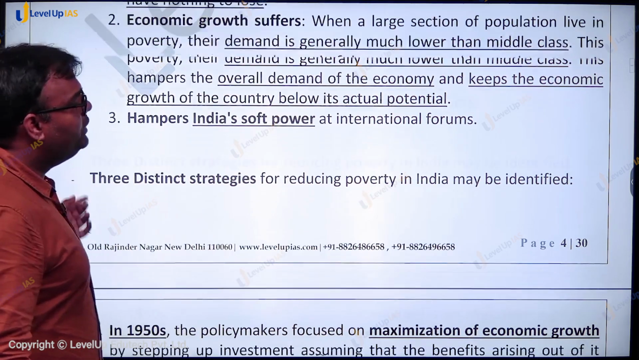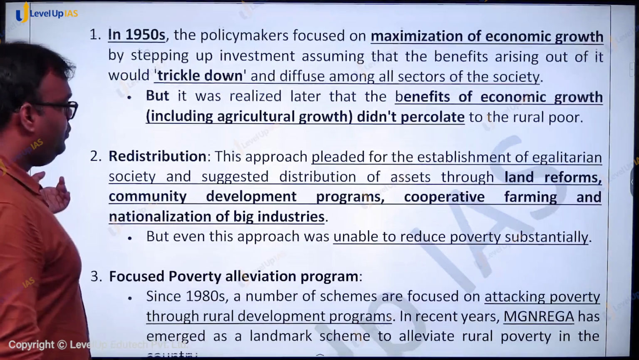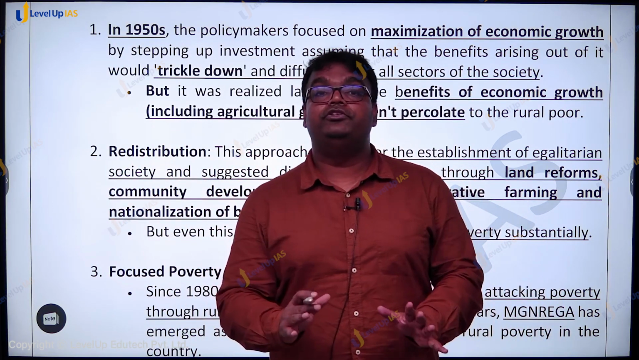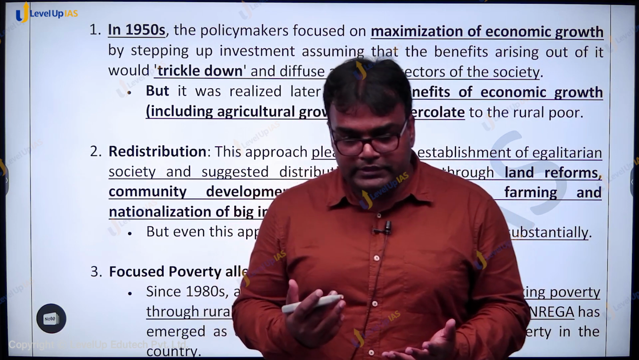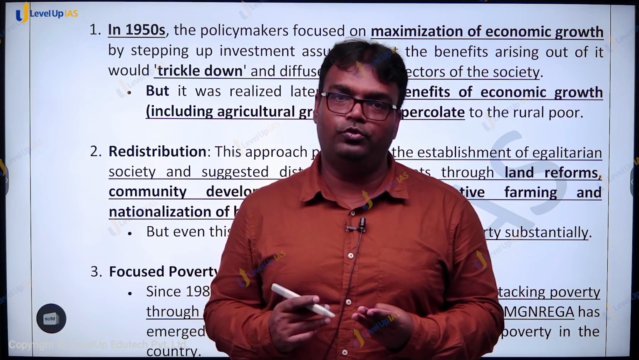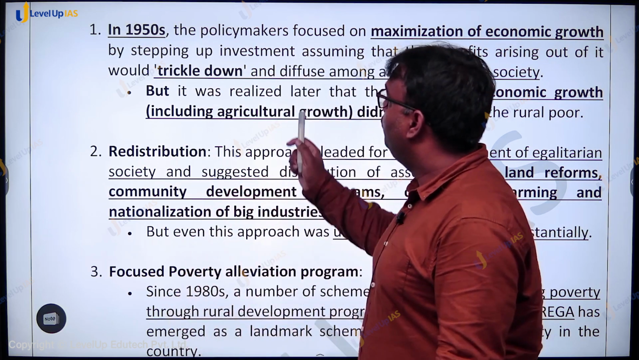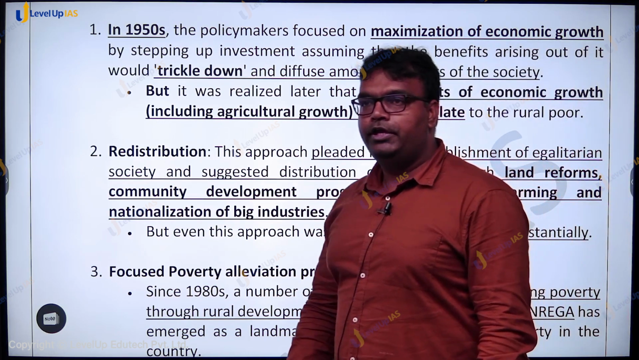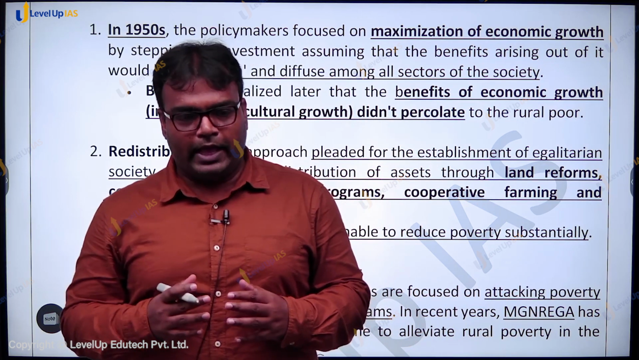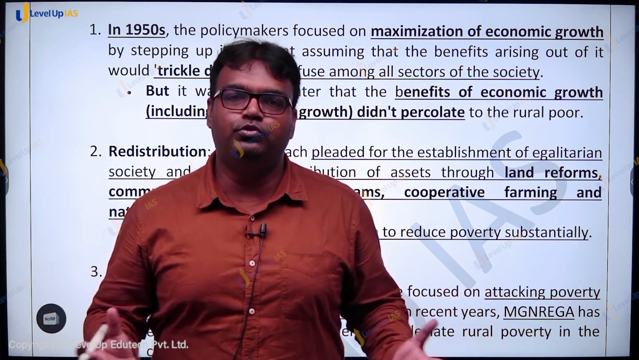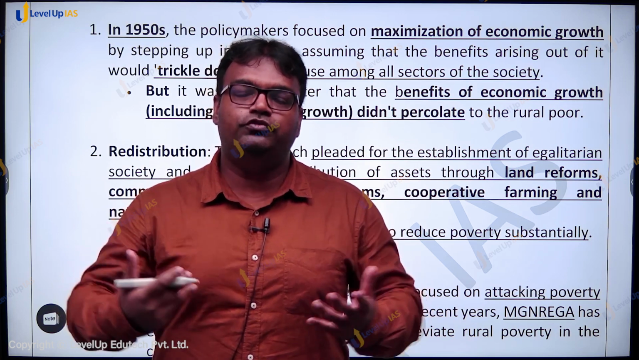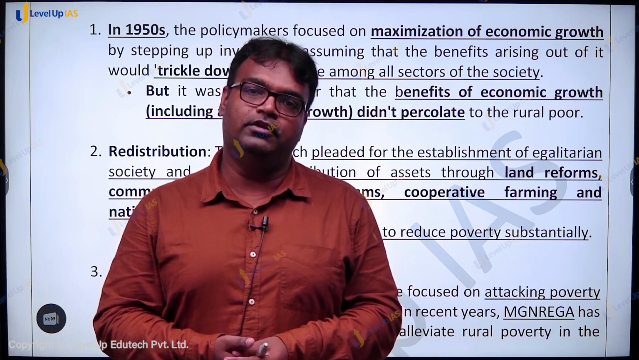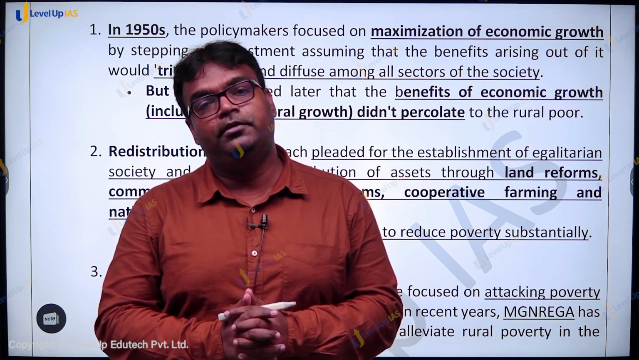Okay, so now over the years, what have we done to fight poverty? We said that at the time of independence, more than 80% of the country's population was living under poverty. Since then, three different kinds of strategies have been followed. The first strategy, which was followed in the 1950s, was focused on maximization of economic growth. It was believed that as the economy grows, as the economy booms, the advantages of economic growth will percolate to the lowest strata of the society as well, and this is how we'll be able to fight poverty.